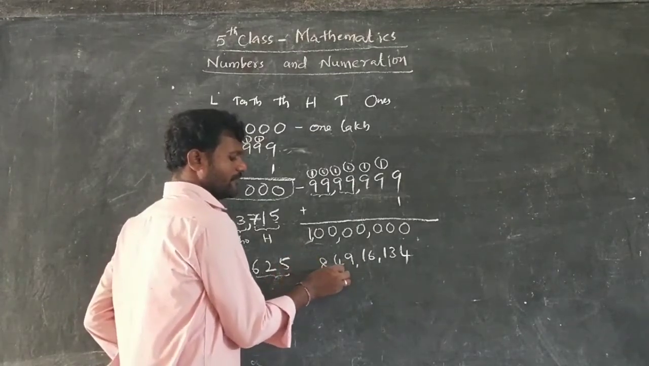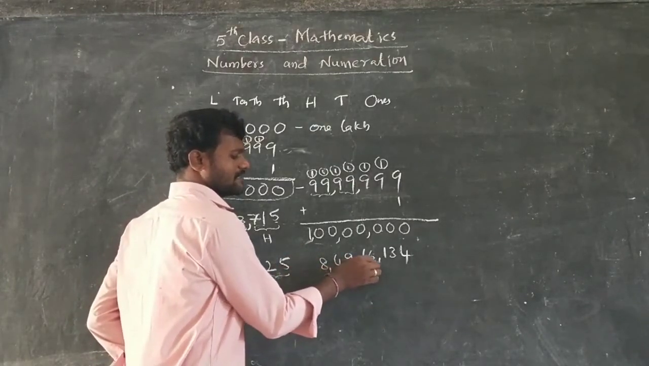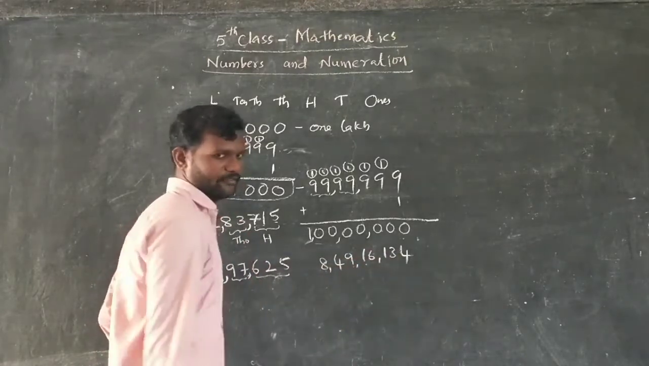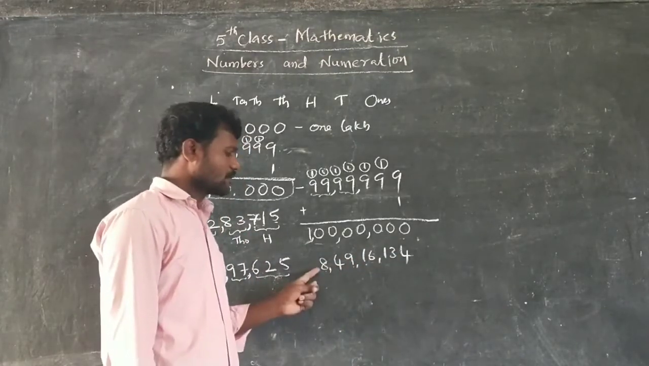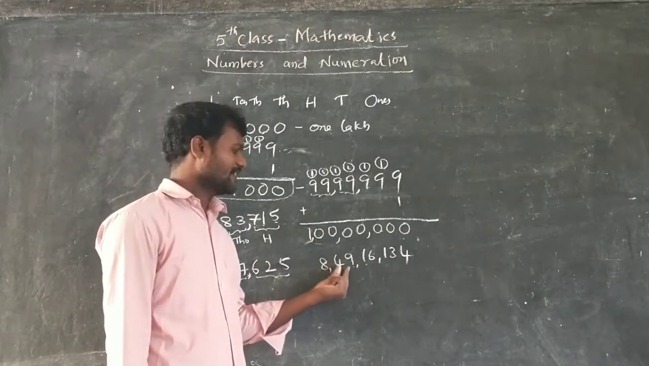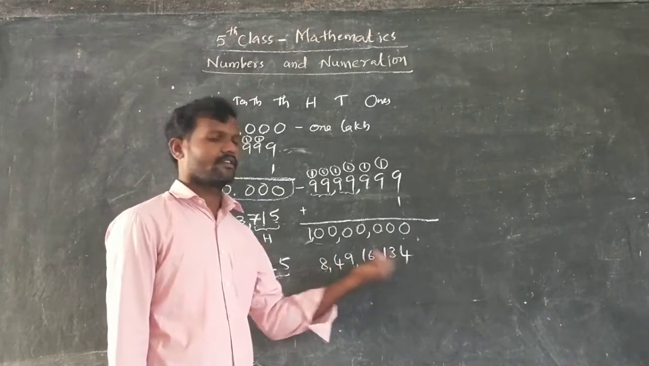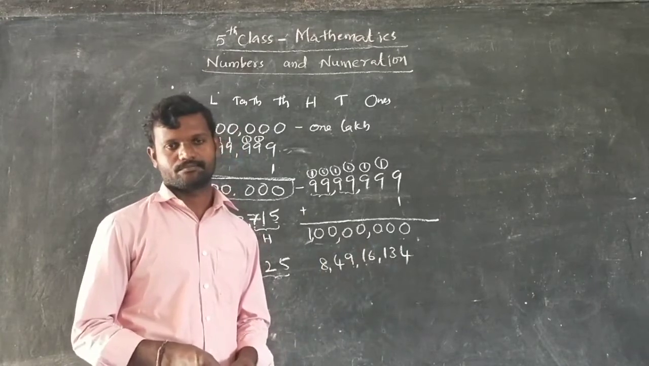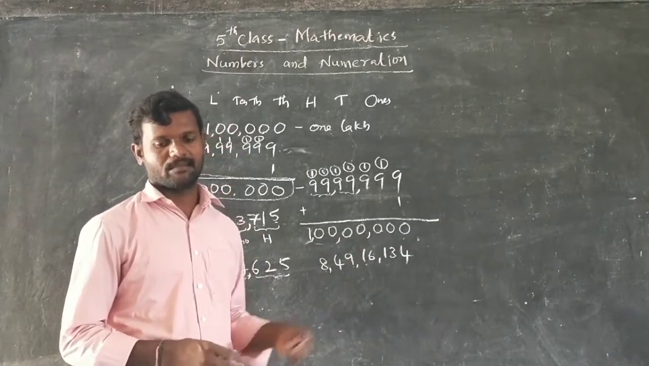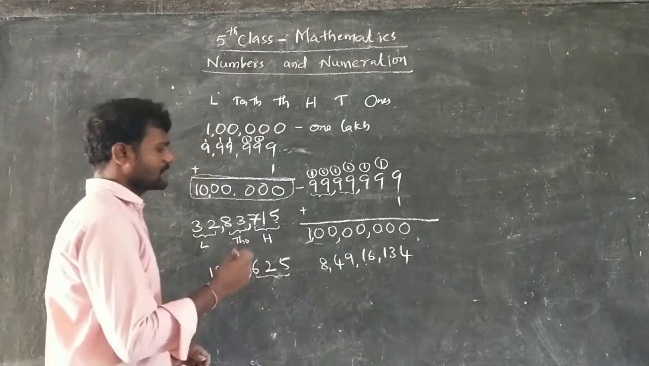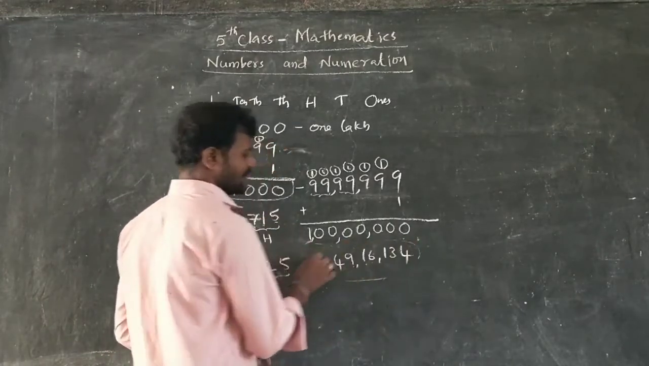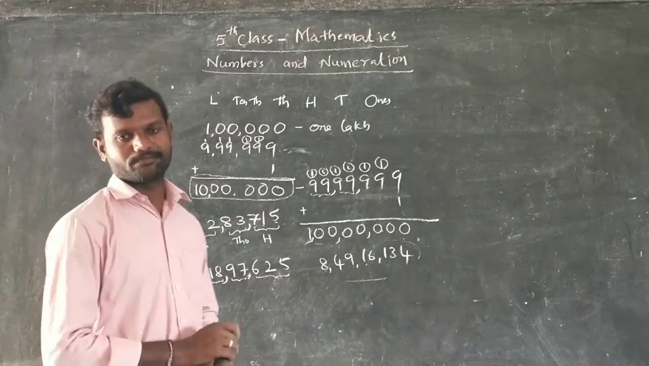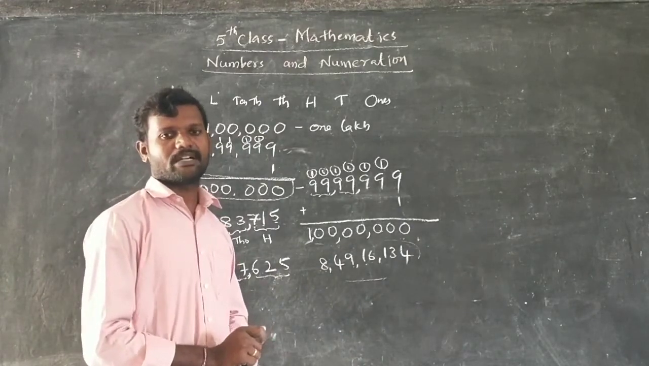Now what is this number? 8 crores 49 lakhs 16,134. 8 is in the crores place, so 8 crores 49 lakhs 16,134. Okay, these are the numbers. If I ask you to write the expanded form for this number, how can you write the expanded form?